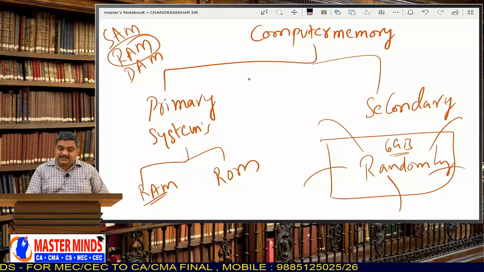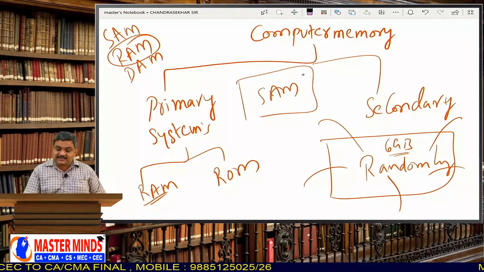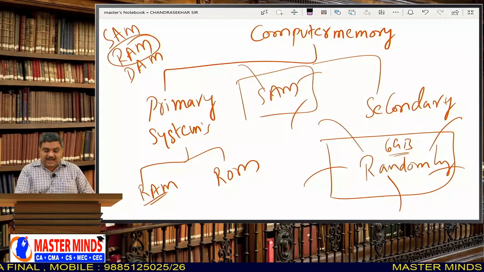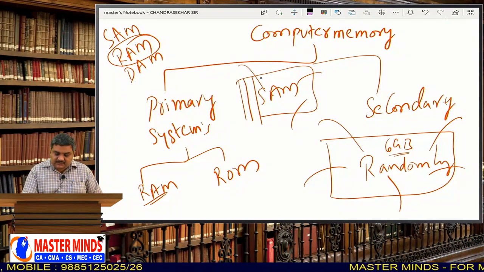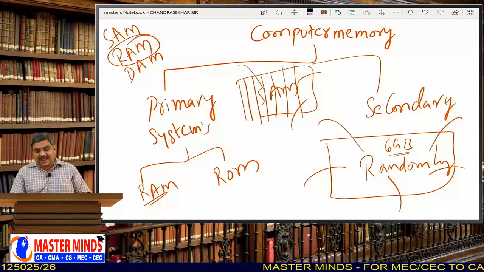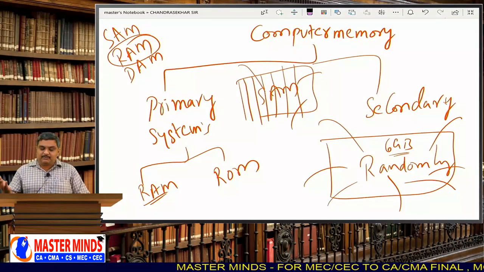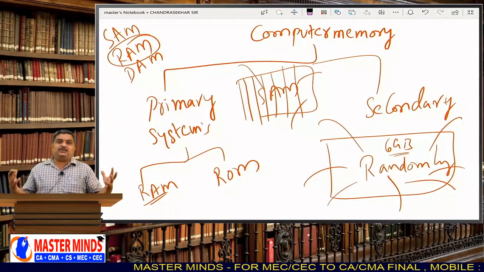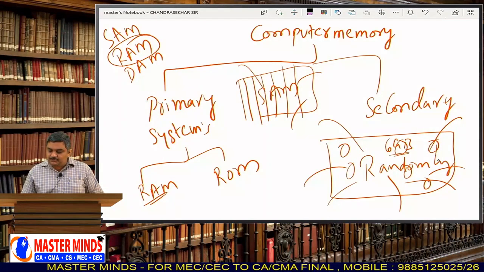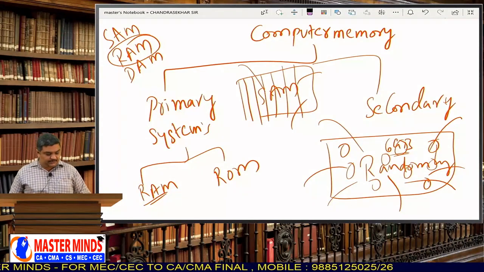For example, if it is a sequential access memory, then you cannot access whatever location you want. You have to access it sequentially, one after another. Then it is called sequential access memory. Whereas RAM can be accessed in any fashion, from the front, from the back, in the middle, randomly, whatever location you want. There is no need to follow a sequence or order. That is what you need to understand.